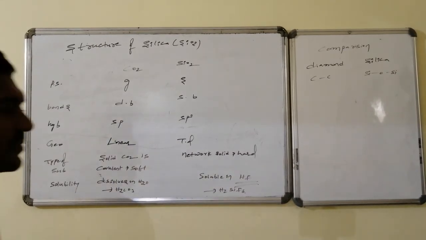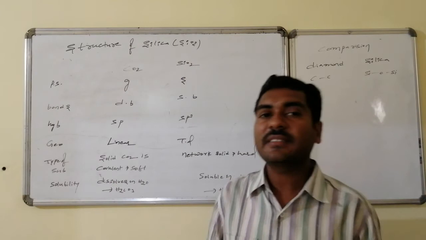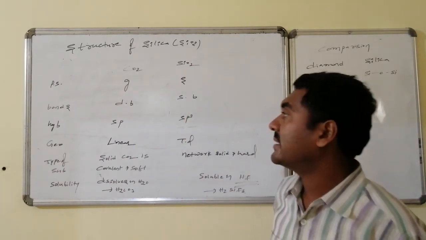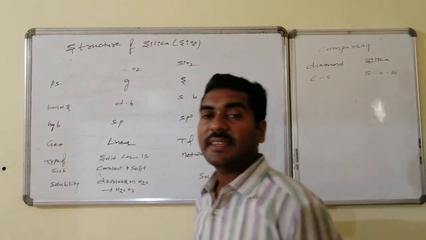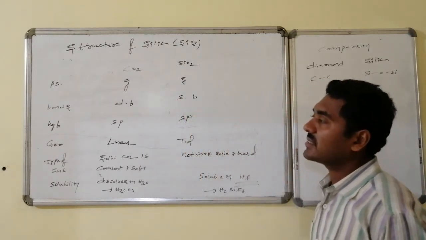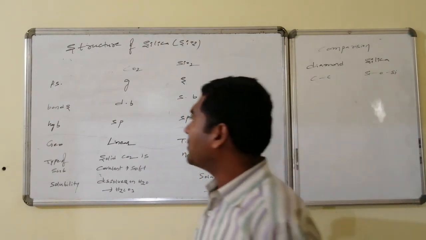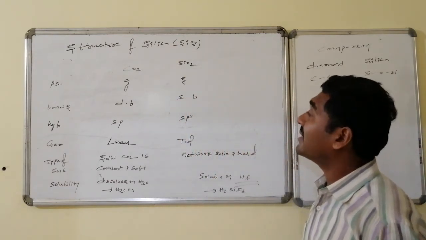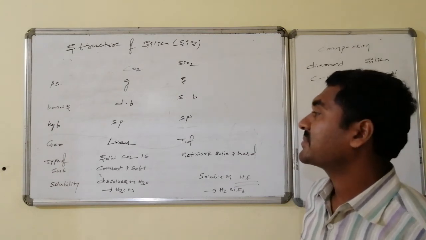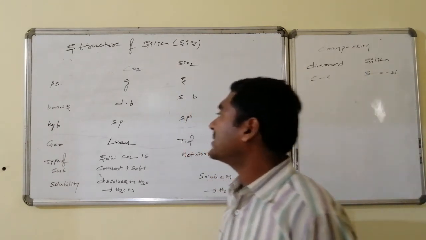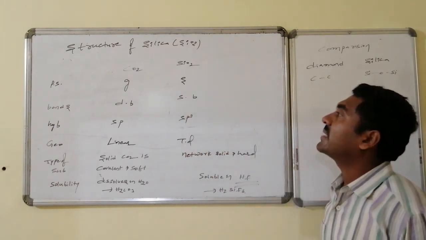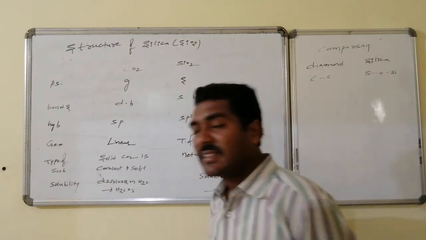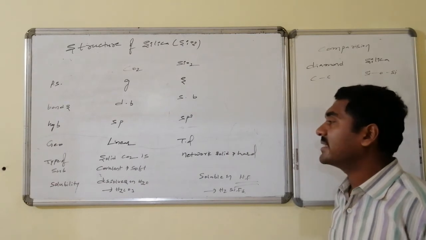Comparison of properties of the oxides of carbon and silicon, that is carbon dioxide and silicon dioxide. The physical state of carbon dioxide is a gas, whereas that of silicon dioxide is a solid. For the bonds between carbon and oxygen, double bonds are there, with a symmetric structure. Here only single bonds are present. The hybridization of carbon is sp, whereas the hybridization of silicon is sp3. The geometry is linear, whereas here it is tetrahedral.